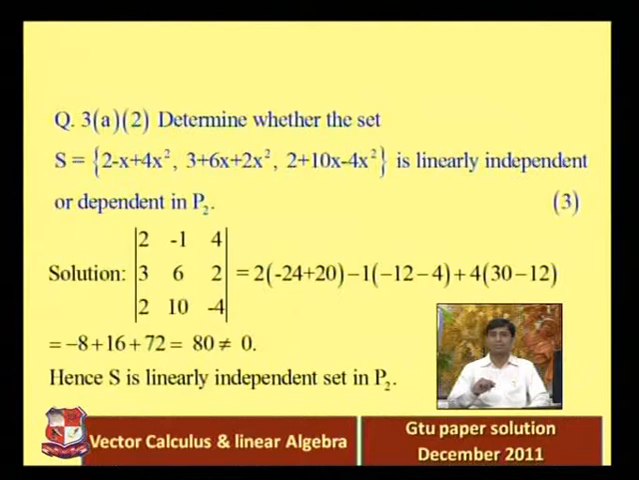Okay, just see, I already explained the value of determinant. That is equal to 2 into minus 24, 6 into minus 4, that is minus 24 plus 20, plus 1 into minus 12 minus 4, plus 4 into 30 minus 12. So minus 16 minus 8 plus 16 plus 72, that is equal to 80, not equal to 0.